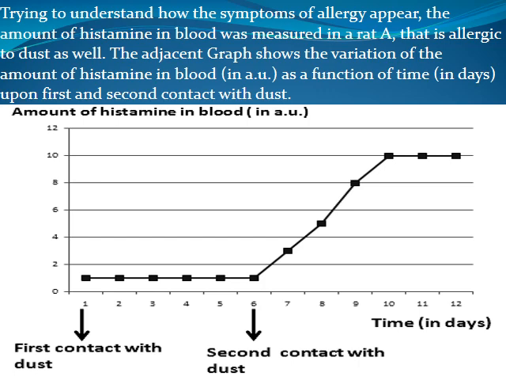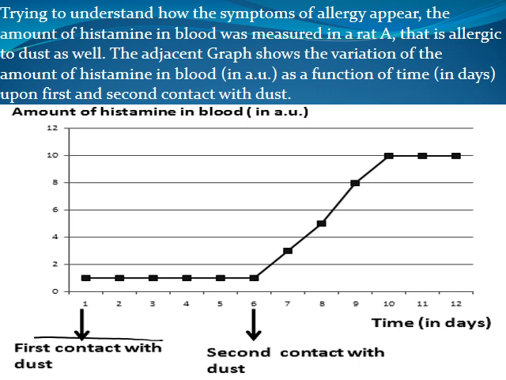Trying to understand how the symptoms of the allergy appear, the amount of histamine in blood was measured in a rat that's allergic to dust as well. The adjacent graph shows the variation of the amount of histamine in blood as a function of time in days, upon first and upon the second contact.